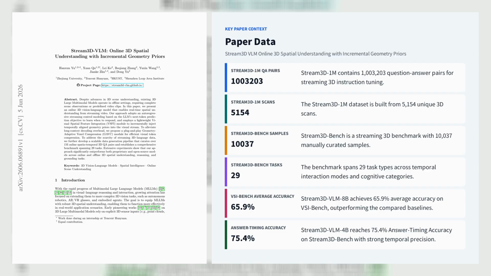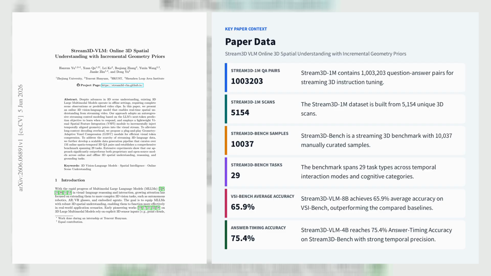The authors also released Stream 3D 1M, a 1,003,203 question dataset, spanning 5,154 scans, and Stream 3D Bench, a 10,037 sample benchmark over 29 tasks with a new answer timing accuracy metric that scores both correctness and temporal precision. Based on Qwen 2.5 VL 3B, 7B, Stream 3D VLM 8B reaches 65.9%